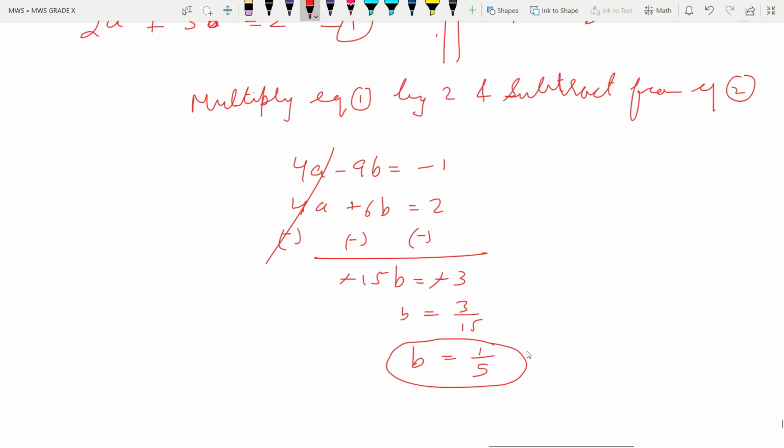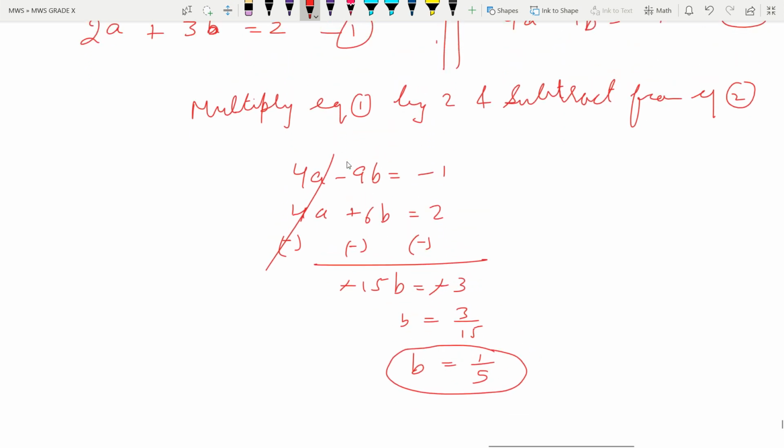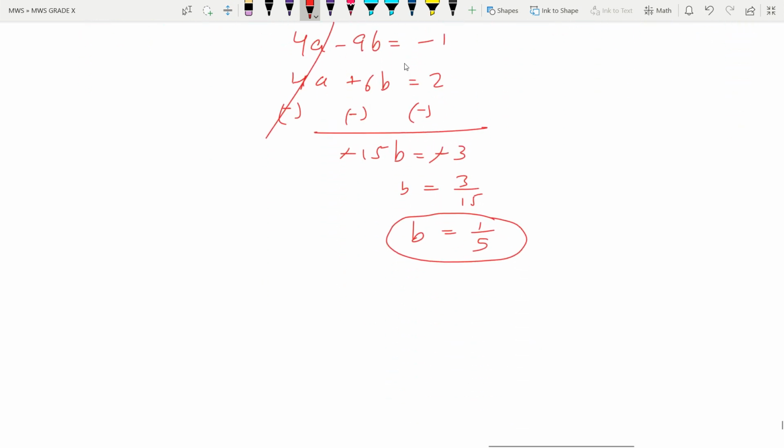This way we can calculate the value of a. We can use any of the equations. I am using the second equation, 4a minus 9b. From equation second, here we can put the value of b, that is 1 by 5.